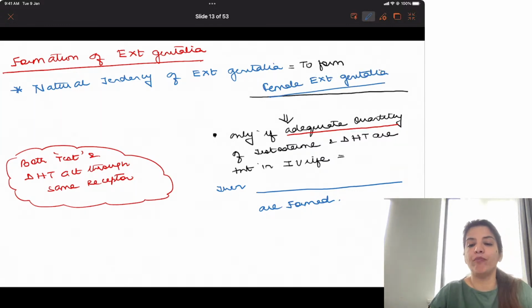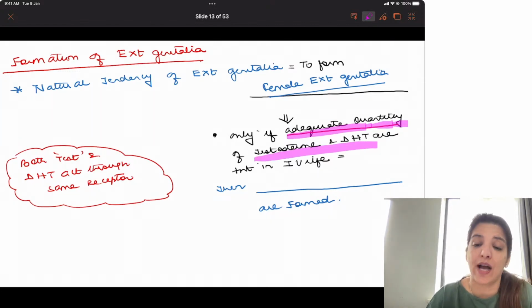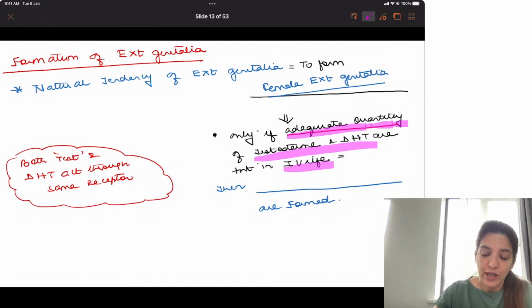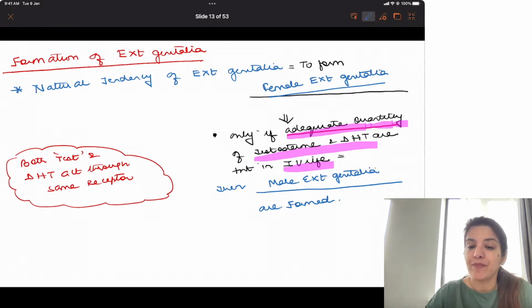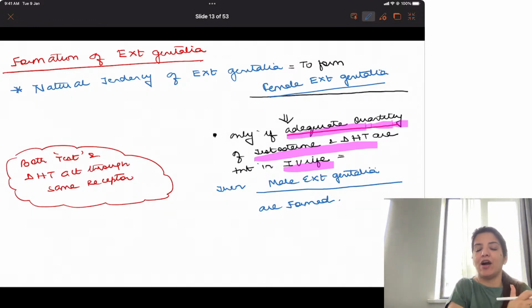Only if hormonal influence is present, in the form of adequate quantities of testosterone and dihydrotestosterone in intrauterine life, will male external genitalia be formed.